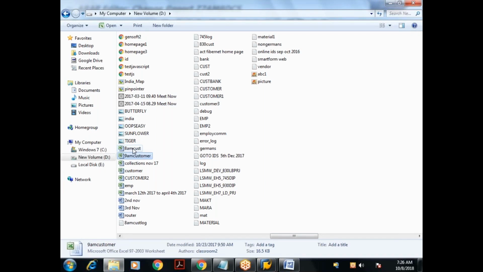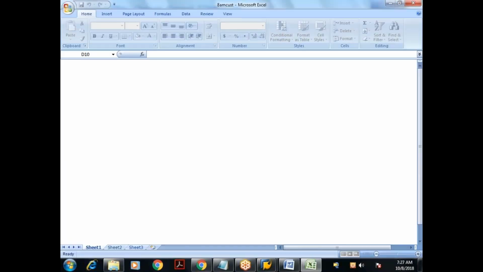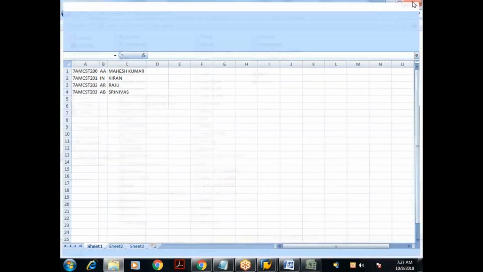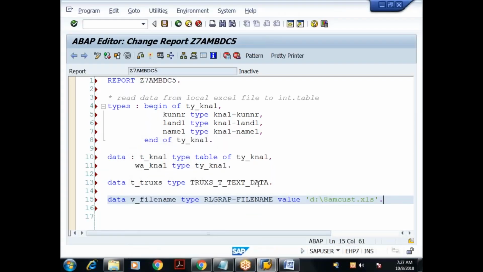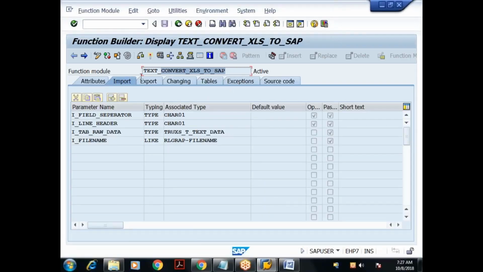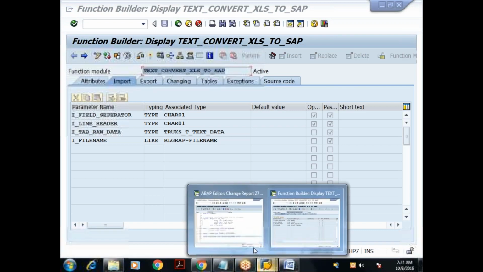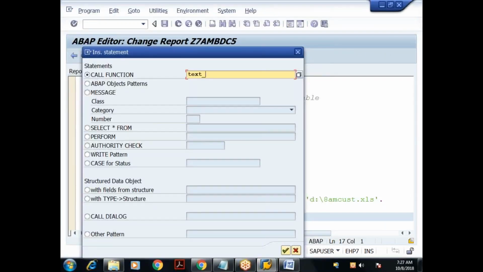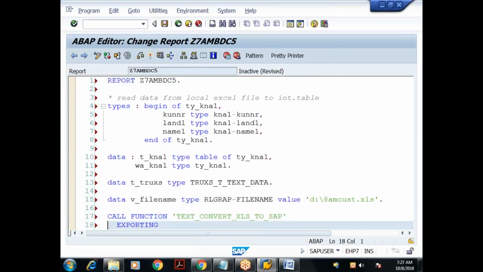Once again I'll show that in D drive. What is the file name? 8am cust.xls. It's an Excel sheet. This is the data available with three columns. Okay, done. So we are trying to read the data from the Excel file. How do you read it? What is the function module I told? TEXT_CONVERT_XLS_TO_SAP. So I'll just call that function module, TEXT_CONVERT_XLS_TO_SAP. Done.